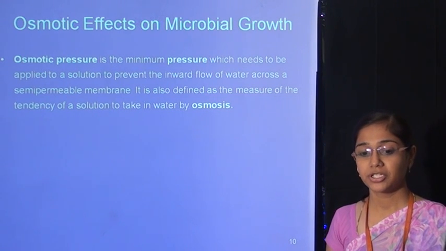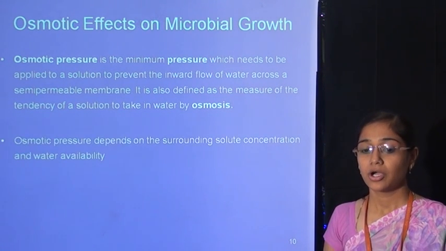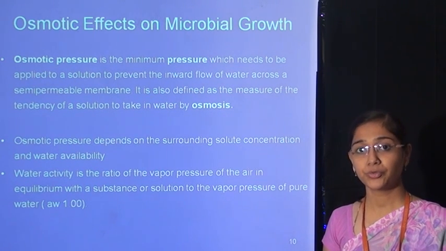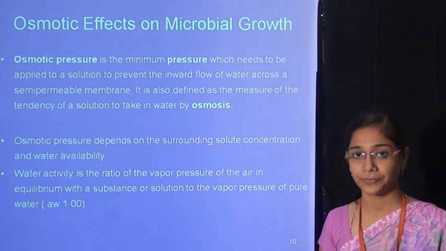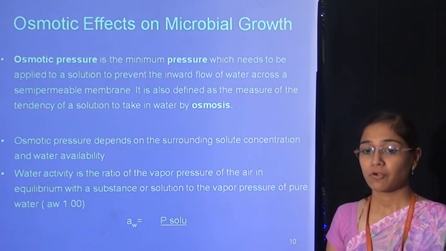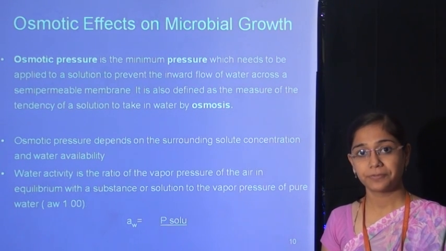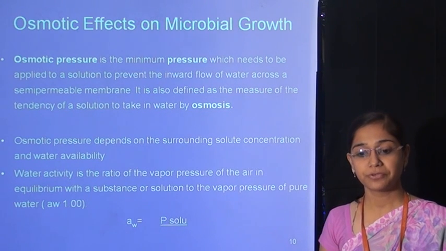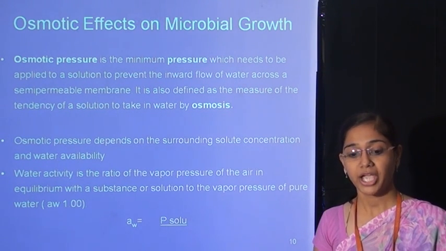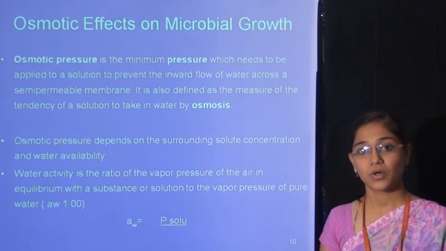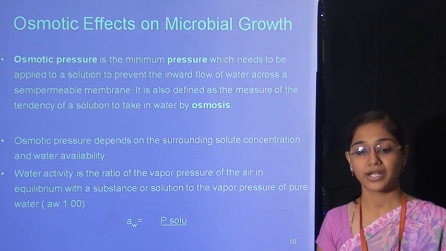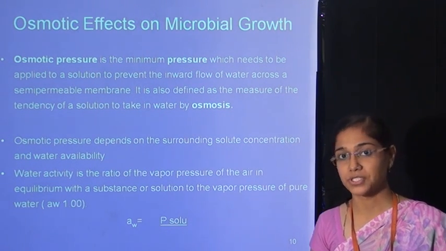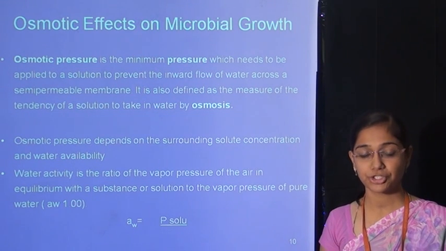Then the third parameter is the osmotic effect. First of all, what is the osmotic effect on microbial growth? We should know what osmotic pressure and osmosis are. Osmotic pressure is the minimum pressure which needs to be applied to a solution to prevent the inward flow of water across a semi-permeable membrane. It is also defined as the measure of the tendency of a solution to take in water by osmosis. Is it clear what osmotic pressure and osmosis are?